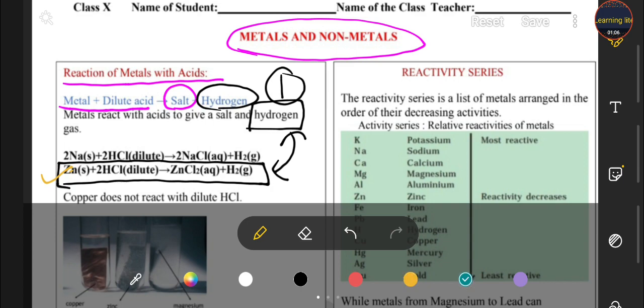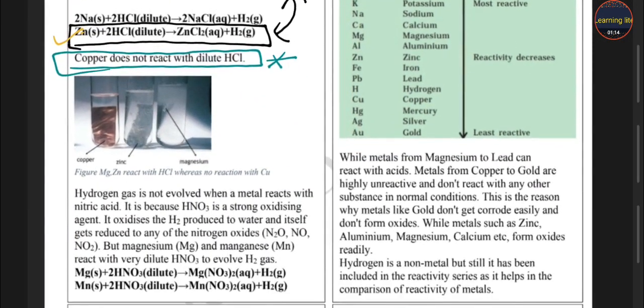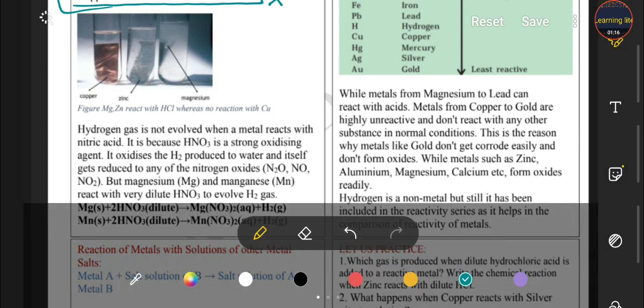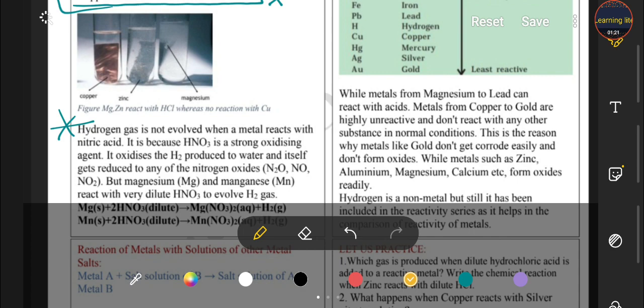Name the metal which doesn't react with it. Students, copper does not react with the hydrochloric acid. It is very important. Please note it down. And a very important question, students, from the exam point of view.